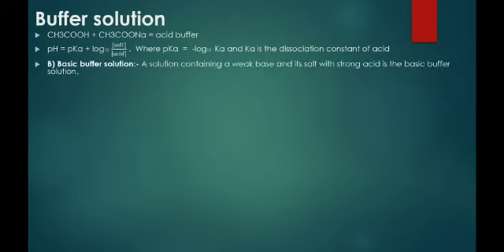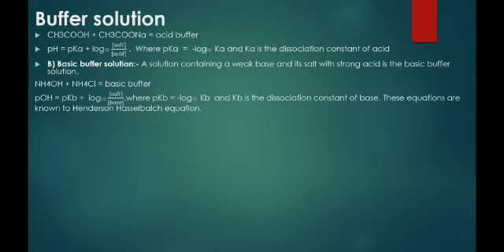Now basic buffer solution. This solution contains a weak base and a salt of a strong acid. For example, the combination of NH4OH, ammonium hydroxide, as a weak base and a salt of a strong acid like ammonium chloride NH4Cl forms a basic buffer.